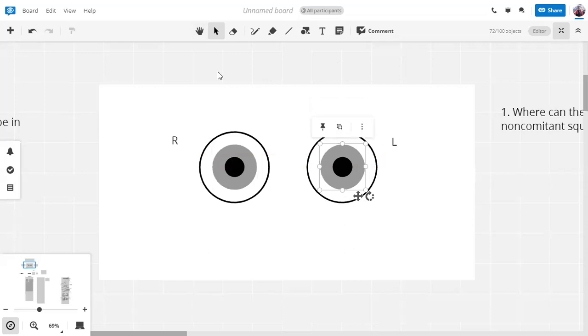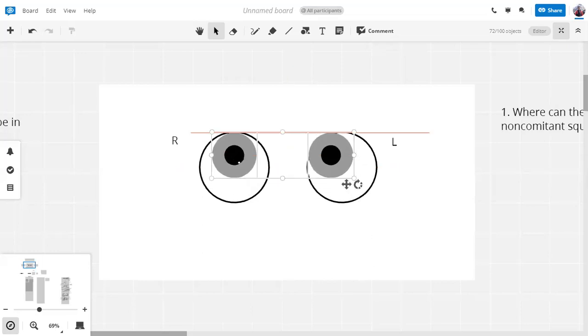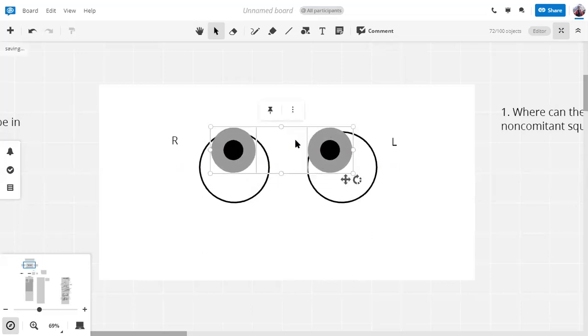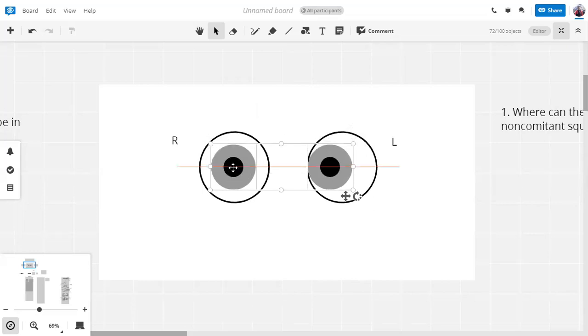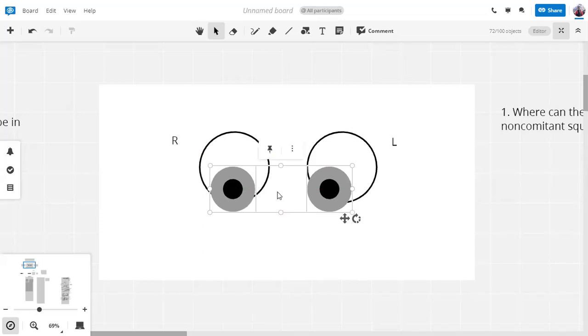But let's say there's an abnormal relationship which is maintained in all directions of gaze. I'm asking the person to look straight ahead, and these are their eyes. The right eye is looking straight ahead, but the left eye is deviated inwards. If I tell him to look upwards, he will look upwards, but you can see that the abnormal relationship is maintained in this direction of gaze. Similarly, if I tell him to look downwards, the abnormal relationship is still maintained.